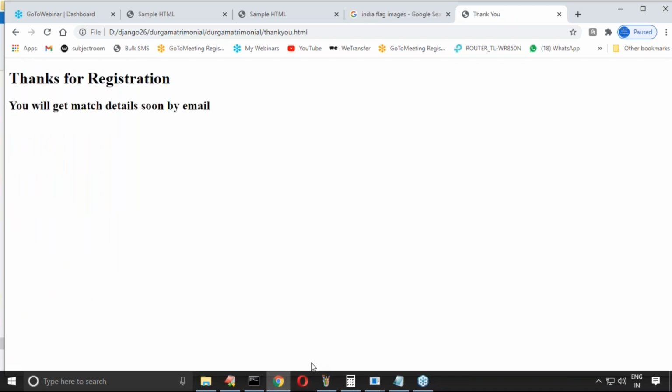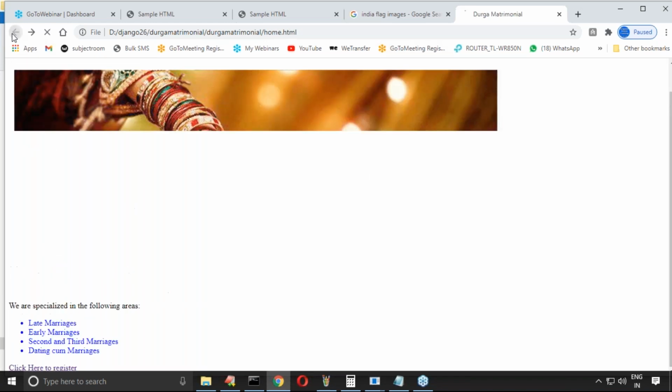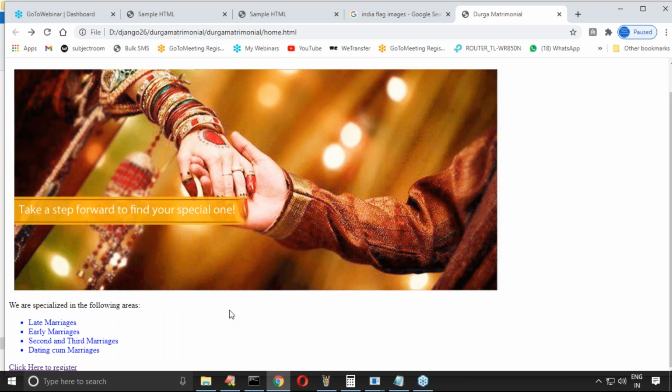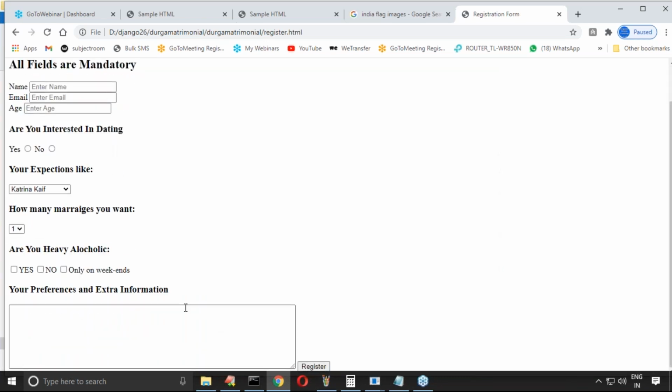If I register this, thanks for registration, you will get match details soon by email. Have you observed how we can do this? A small web application seems ready, except styling. Three pages are ready. So this is how we can do that. How to develop these forms, and how you link up the next page and so on, this part we are going to talk about in the next level.